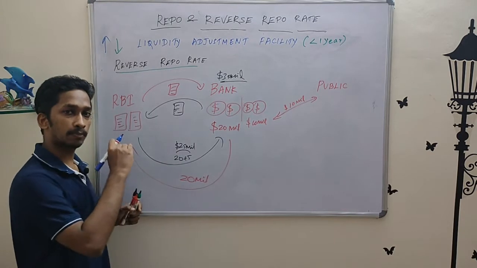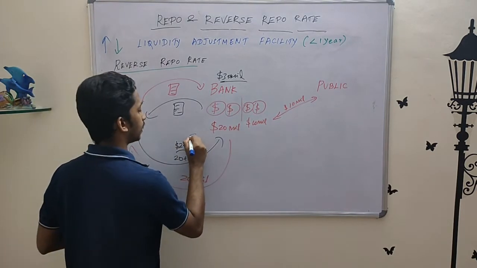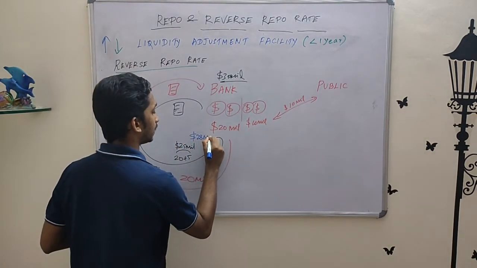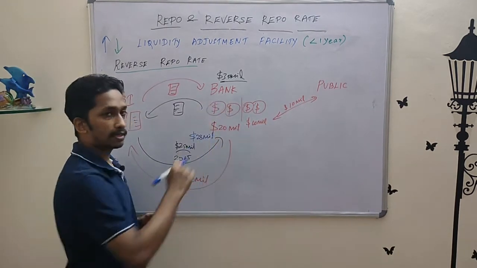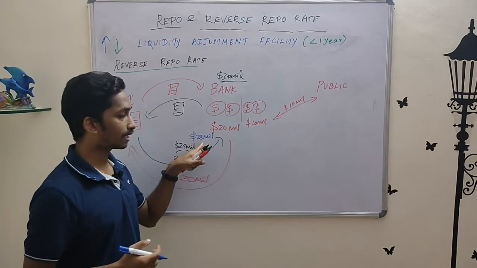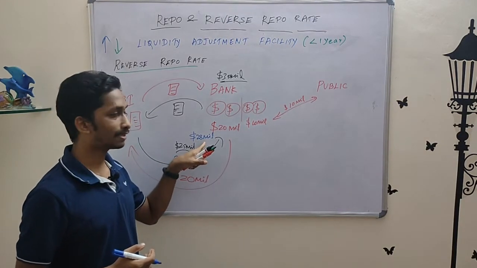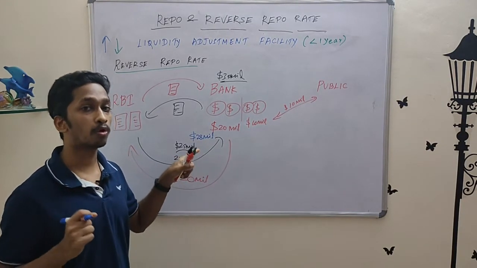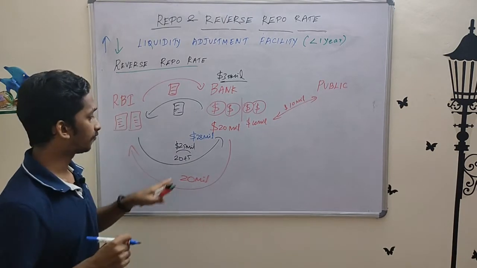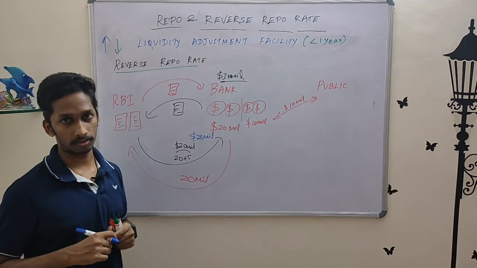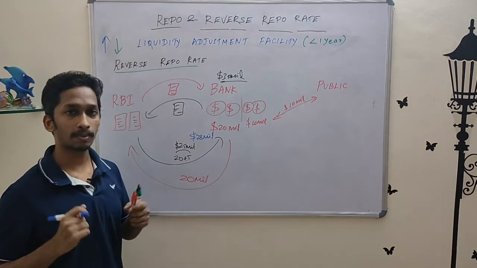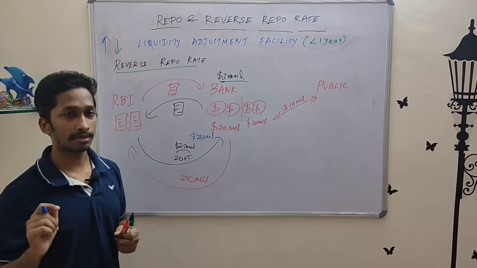Since reverse repo rate went up, the RBI is paying a total of $28 million. Clear? Now the bank, as a lender, when it looks at this transaction, realizes that it is making a lot more profit. Okay? For every 20 million, the bank is making $8 million, which in a normal scenario would only be 5 million.